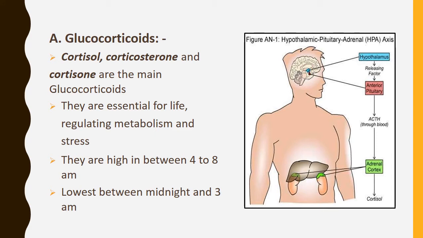Now we will see in detail. First one is the glucocorticoids. Cortisol, corticosterone, and cortisone are the three main glucocorticoids. They are essential for life in regulating metabolism and stress. They are highest between 4 to 8 am and lowest between midnight and 3 am.